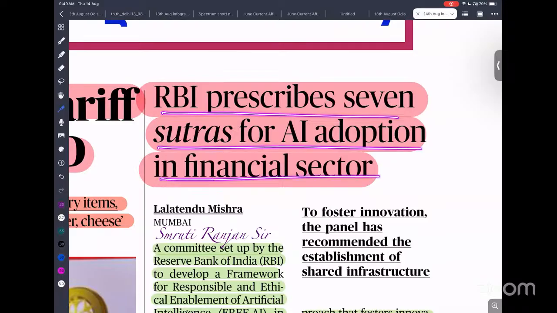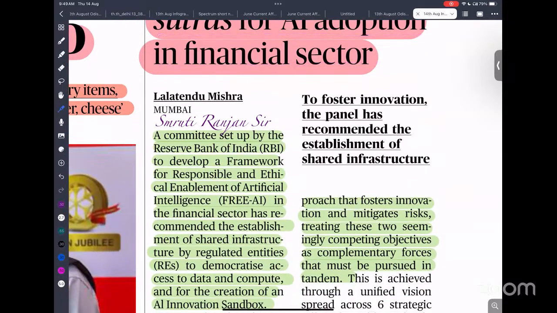AI adoption in the financial sector. Recently AI is driving everywhere, so we should not prevent our financial sector and fintech from adopting it.